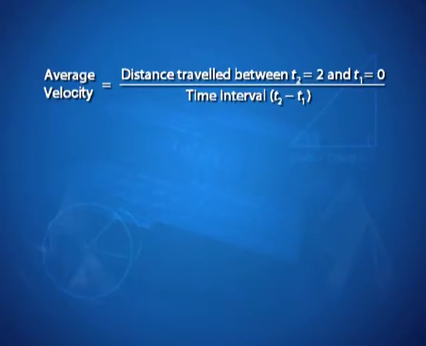Hence, the average velocity in the first 2 seconds is given by distance travelled between t2 is equal to 2 and t1, that is 0 seconds, upon time interval t2 minus t1, that is equal to 19.6 minus 0 meters upon 2 minus 0 seconds, that is 9.8 meters per second.